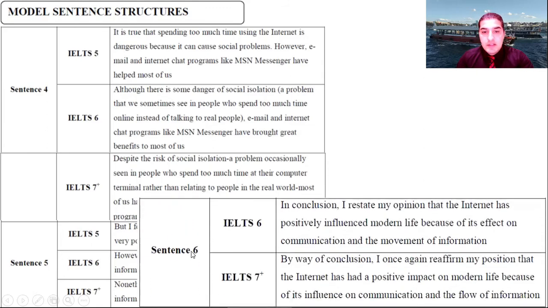And sentence 6: In conclusion, I reinstate my opinion that the internet has positively influenced modern life because of its effect on communication and the movement of information. IELTS 7 plus: By way of conclusion, I once again reaffirm my position that the internet has had a positive impact on modern life because of its influence on communication and flow of information.